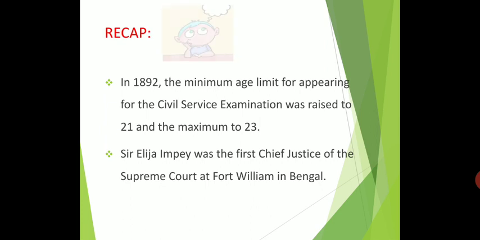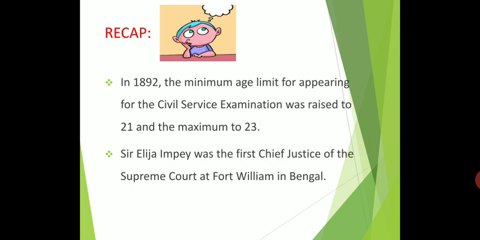Recap. In 1892, the minimum age limit for appearing for the civil service examination, that means collector, IPS, was 21 and the maximum age was 23. Who is the first Chief Justice of India? Sir Elijah Impey is the first Chief Justice of India.